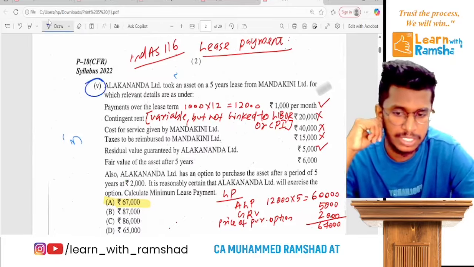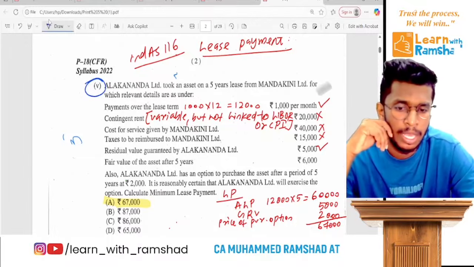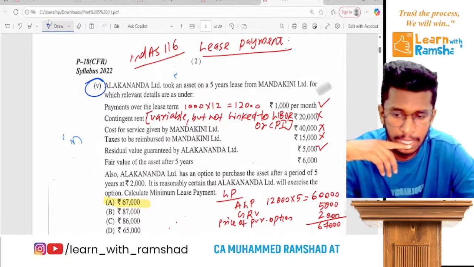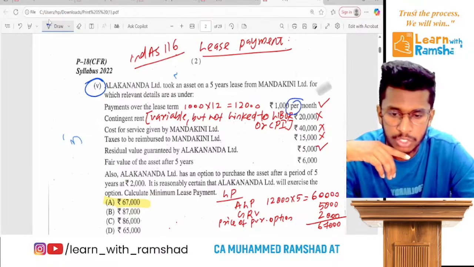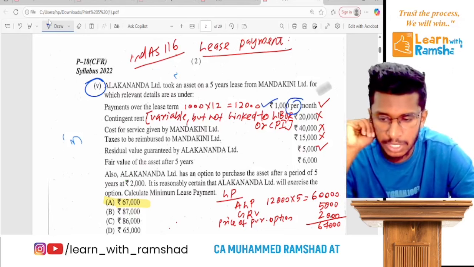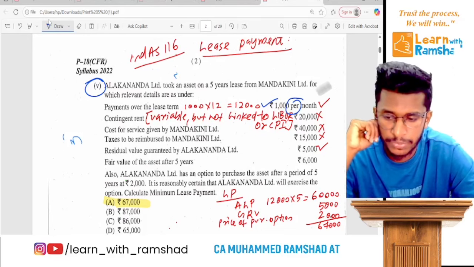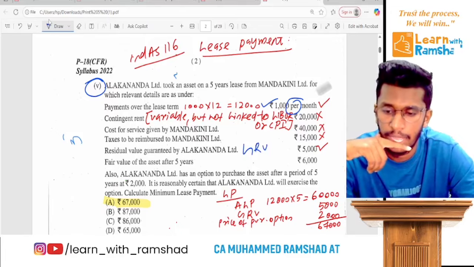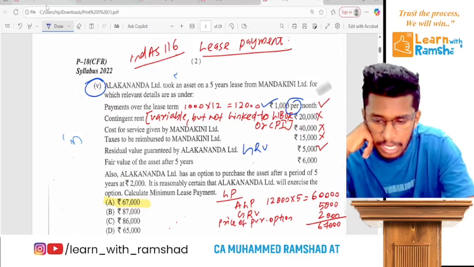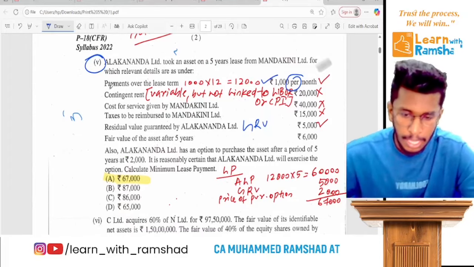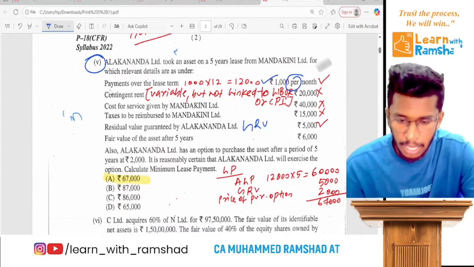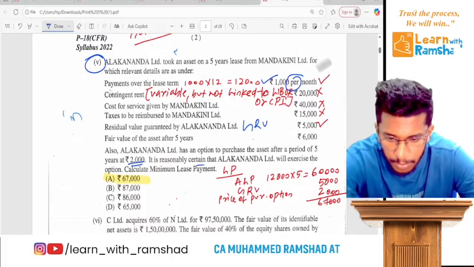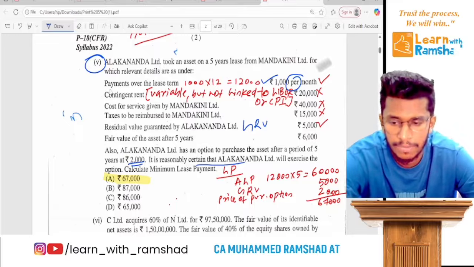Alagananda has taken an asset on a 5-year lease from Mandakini Limited. Ready? So payment over the lease term is this per month. The annual lease payment is 12,000, plus contingent rent, cost of service, taxes, residual value, GRV, guaranteed residual value, and fair value of the asset after 5 years. Alagananda has an option to purchase the asset after 5 years at 2,000. Ready? Now it is reasonably certain that Alagananda will exercise the option.